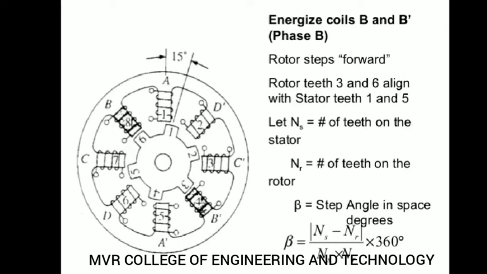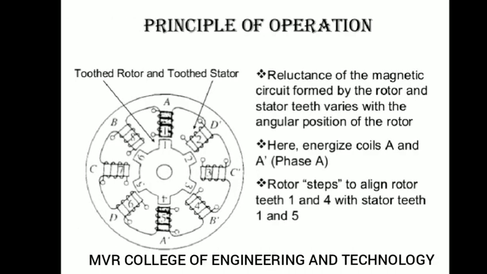In order to calculate these step angles, if you see here, rotor teeth 3 and 6 are aligned with the stator. You can observe this alignment also. Whenever you apply the supply, the rotor teeth 1 and 4 get aligned. So you can see that alignment: for A dash in the stator, rotor teeth 1 is aligned, and for A, rotor teeth 4 is aligned.